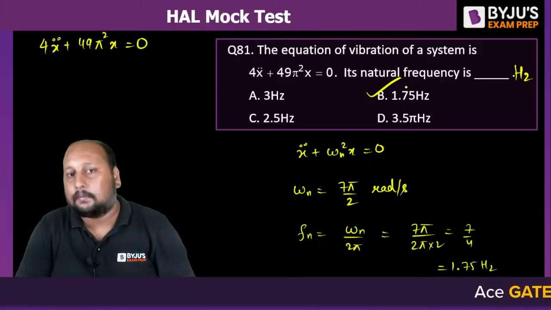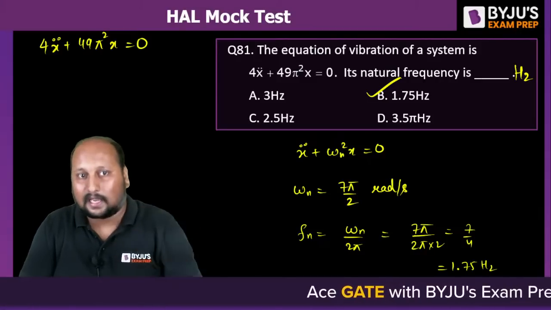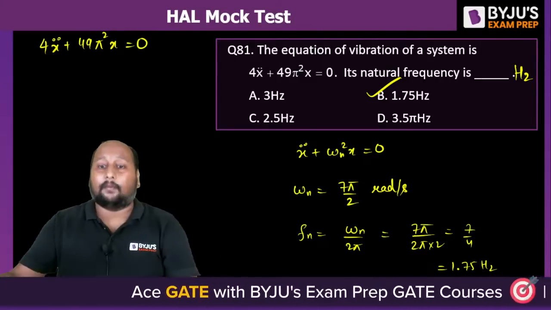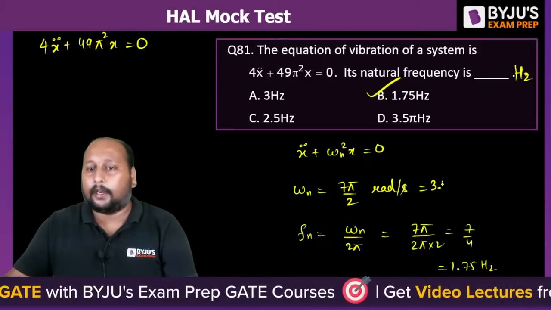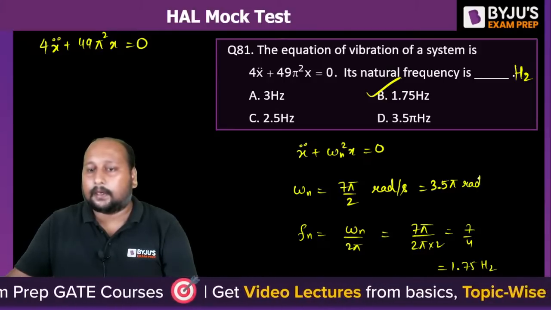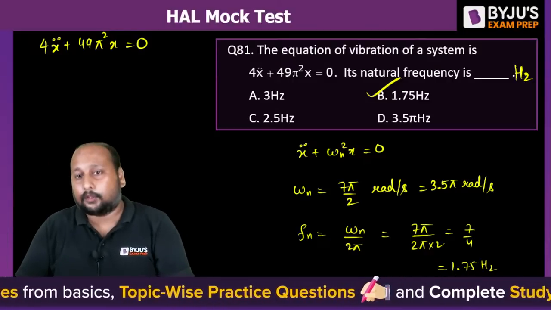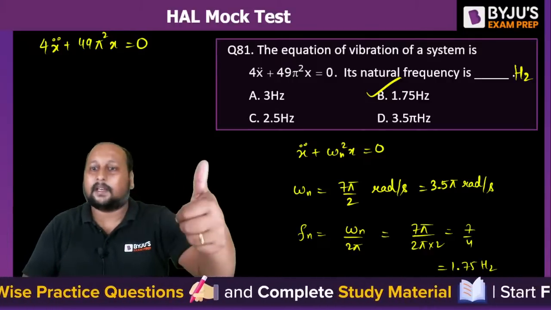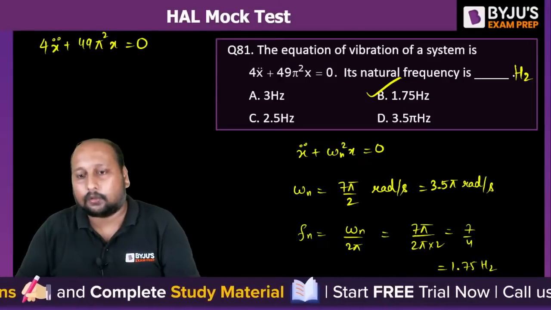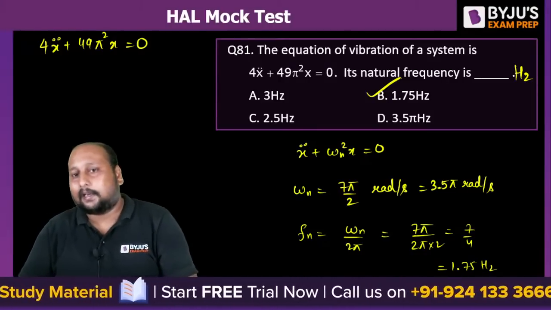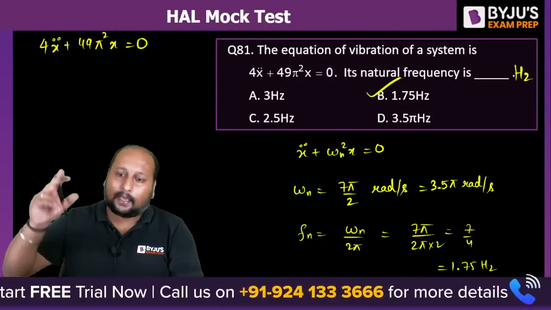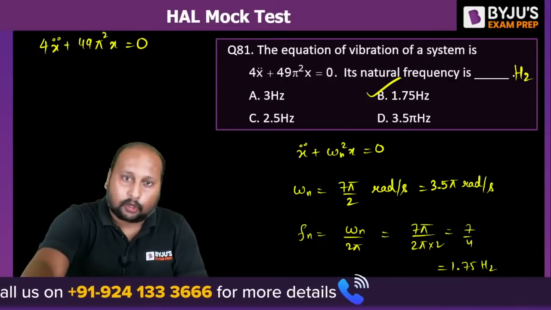Pay attention to the units, because if you are not seeing the units appropriately, you might land up with 3.5 pi radian per second, and you will end up marking option D, which is incorrect. That was given in radian per second, but they are asking in hertz, so option B is the correct answer. 1.75 hertz is the correct answer. Okay, is that clear? Let's move to the next question on the screen.